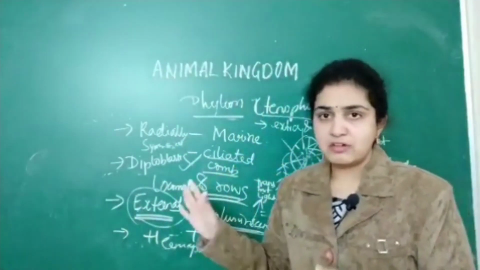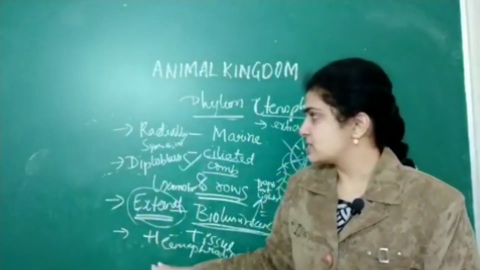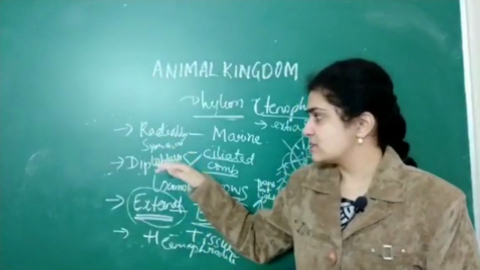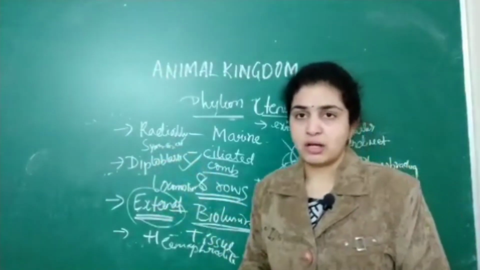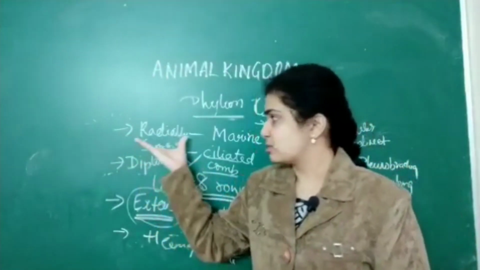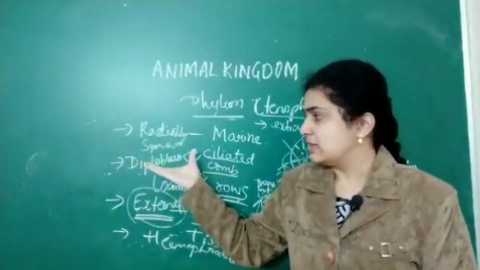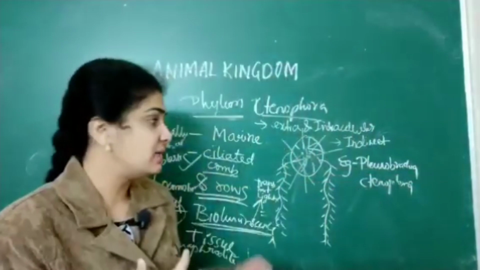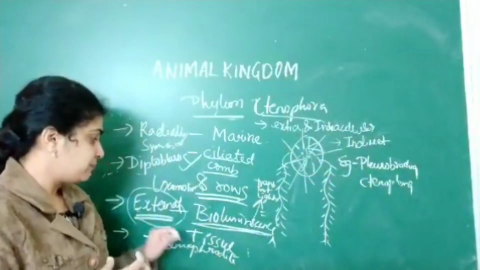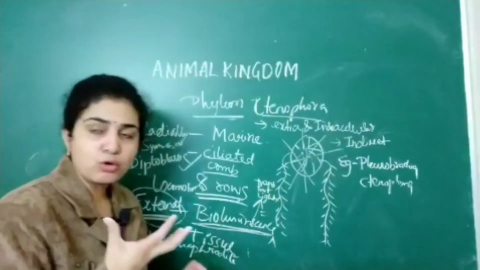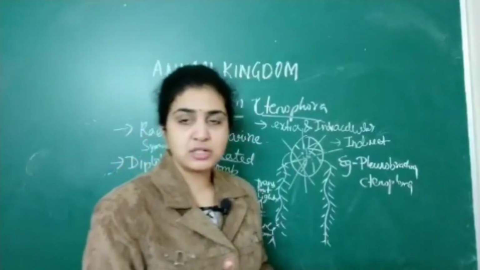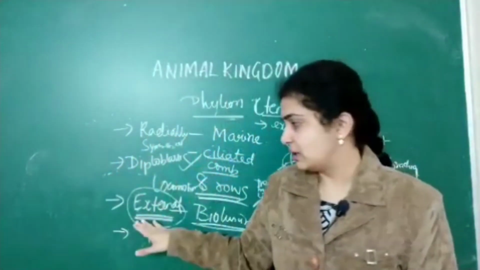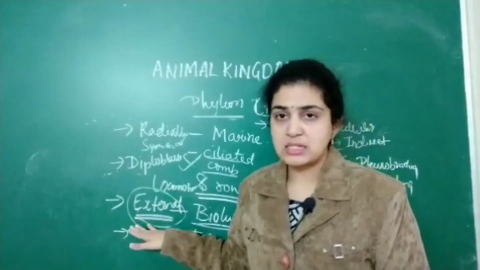Then next, both are hermaphrodites. Sponges are at the cellular level of organization. This is the tissue level of organization. Sponges are asymmetrical animals, while these are radially symmetrical. And these are diploblastic, a specific feature. Next, which type of fertilization do they have? I told you to remember: here it is external fertilization.